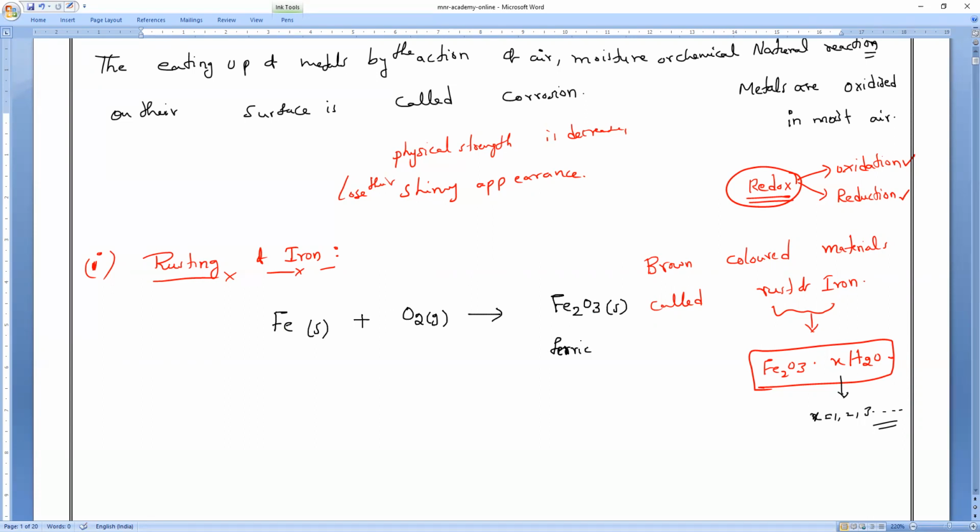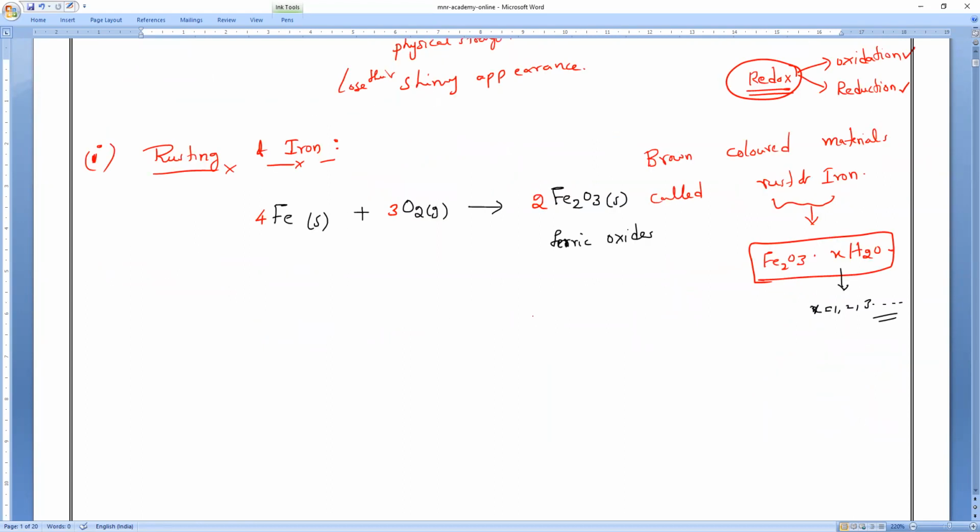What is the name of this? Ferric oxide. Balance this equation fast. So 4Fe reacts with 3O2 to give 2Fe2O3. Am I right, everybody?